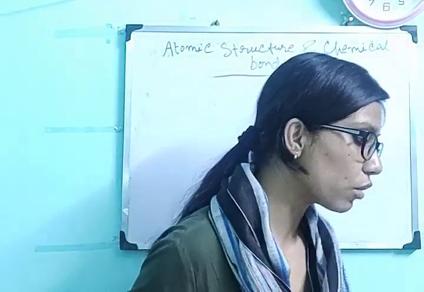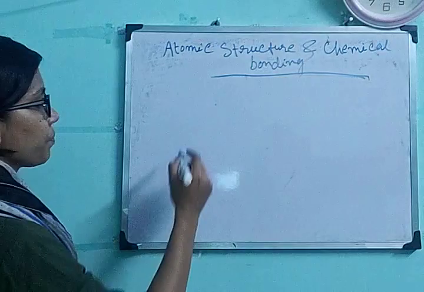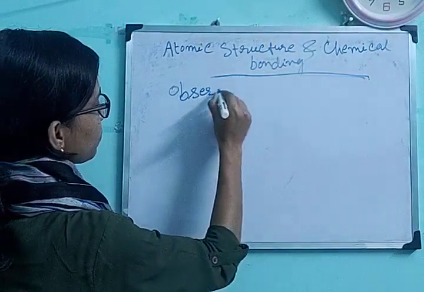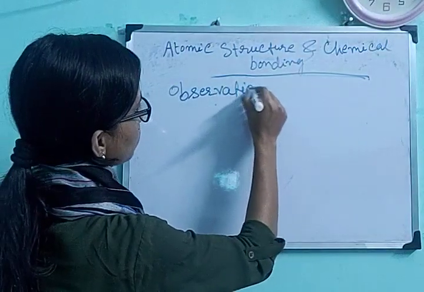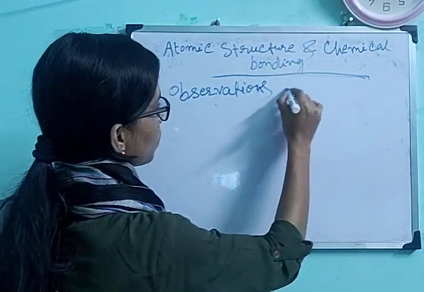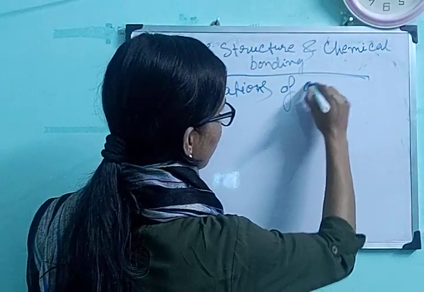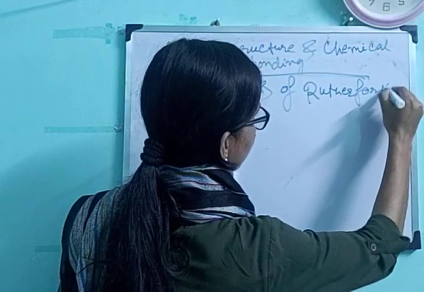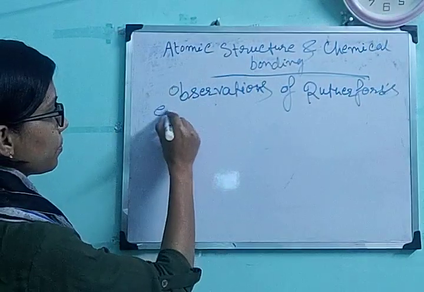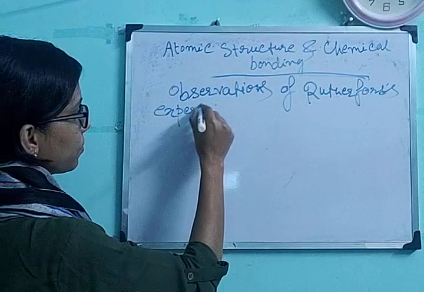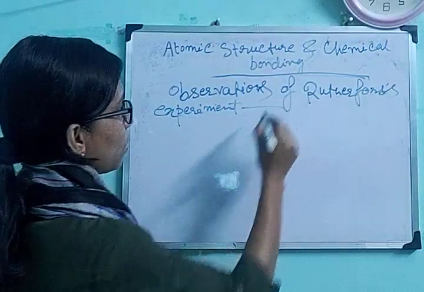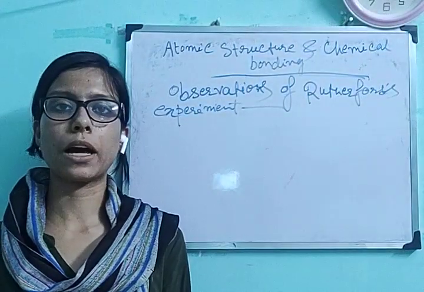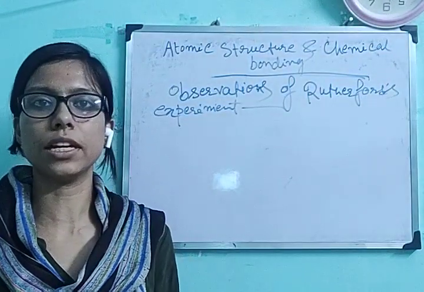So according to the gold foil scattering experiment, observations of Rutherford's experiment. So the first observation was that most of the alpha particles are going in a straight line.